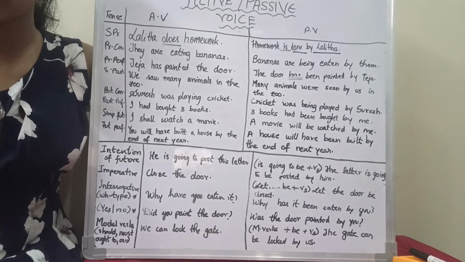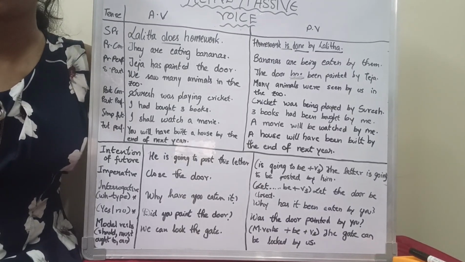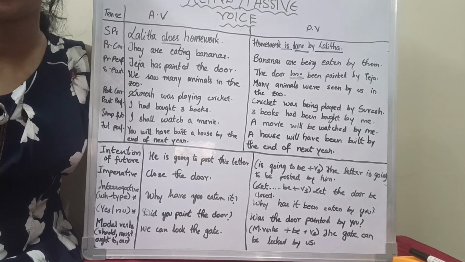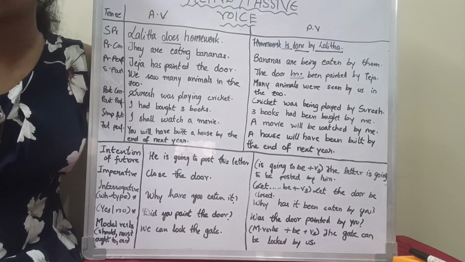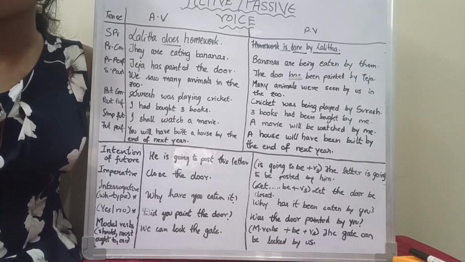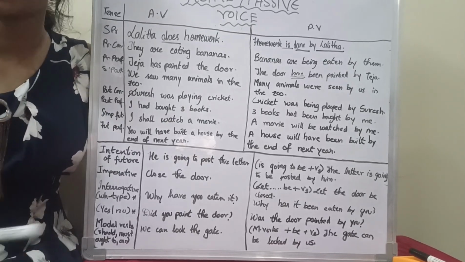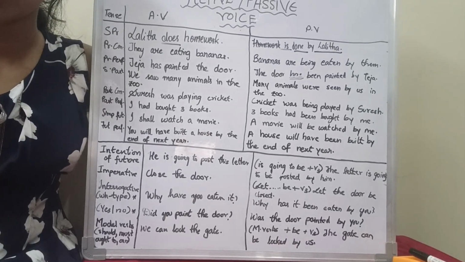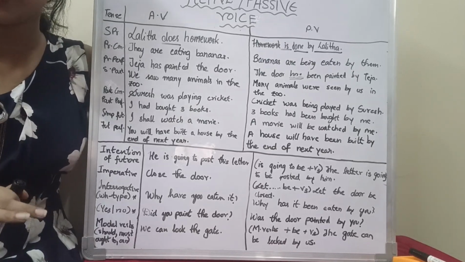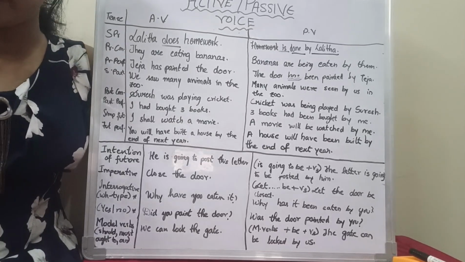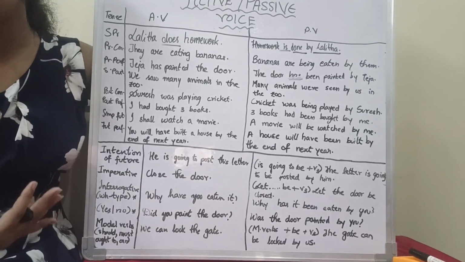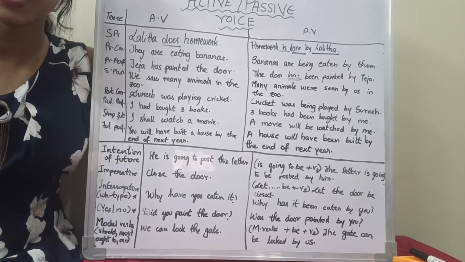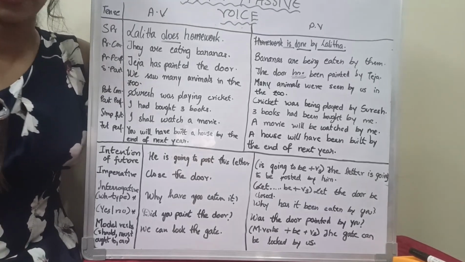Now, the interrogative sentence when it is a WH type question. For example, why have you eaten it? Then the passive voice should be, as I said in the beginning, the subject receiving the action. So, why has it been eaten by you? Okay? And also remember that every passive voice sentence should have a V3 form compulsory. Okay?